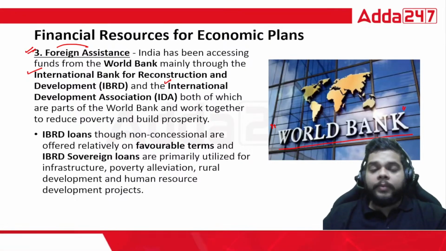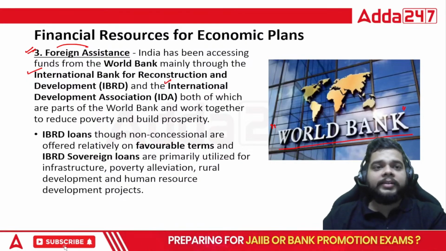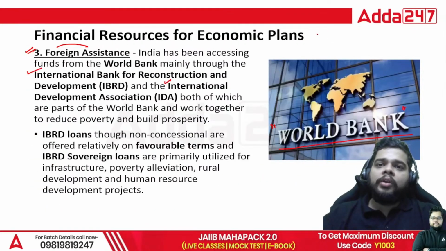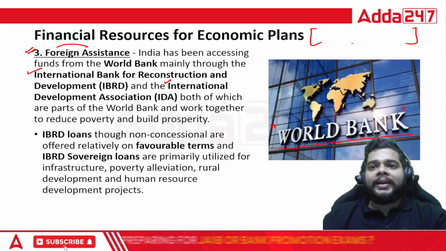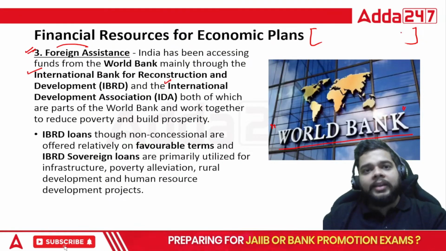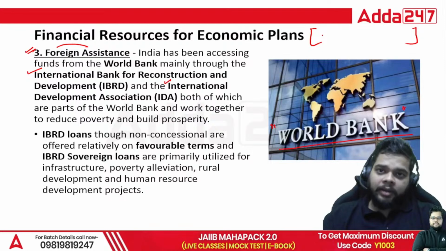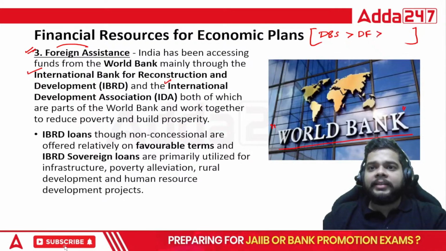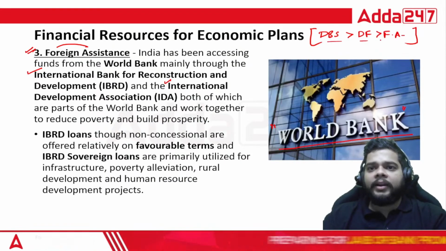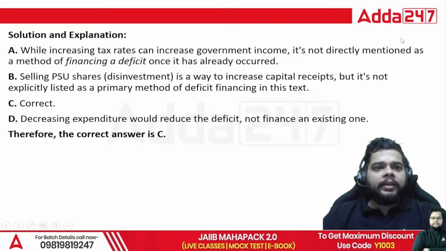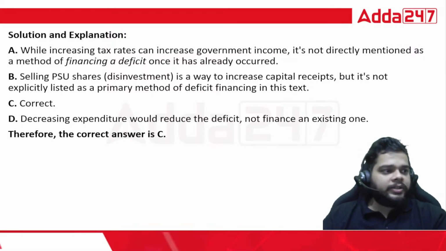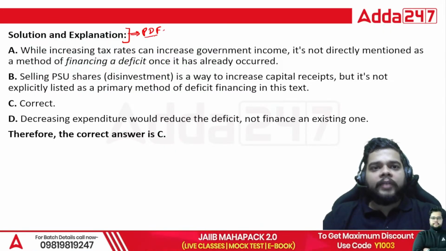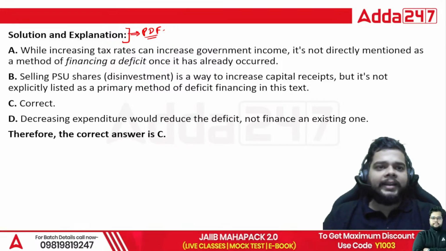Okay. So remember the three financial resources: foreign assistance, deficit financing, and domestic budget resources. And if we have to give a preference order, or arrange them in descending order of importance, the most important will be domestic budget resources, then deficit financing, then foreign assistance. Fine. 1, 2 and 3. Okay, the description or the solution is here also, and once the session is over, you can download the PDF as well, where you will have all the solution and explanation.